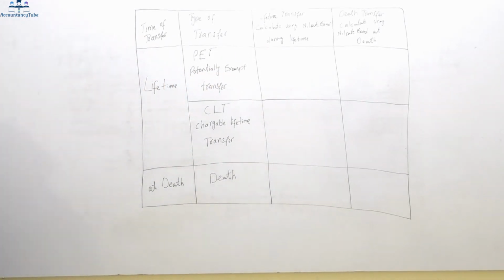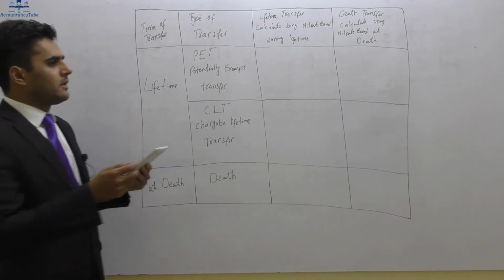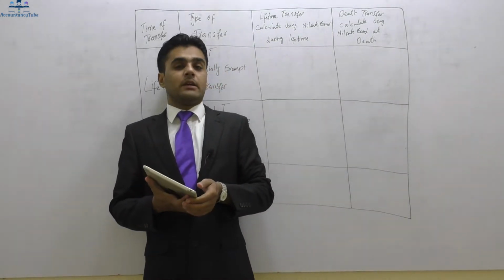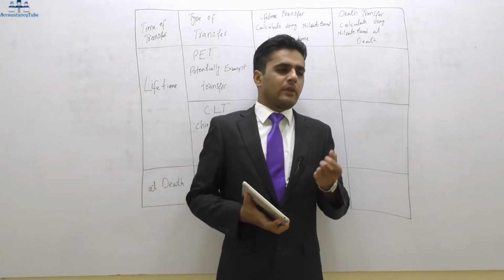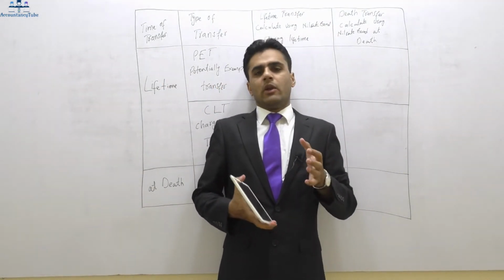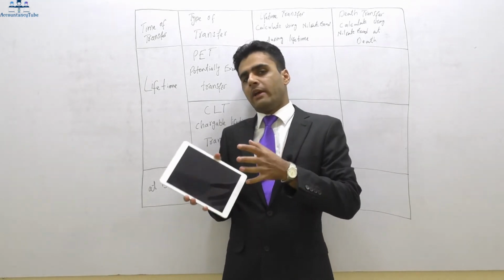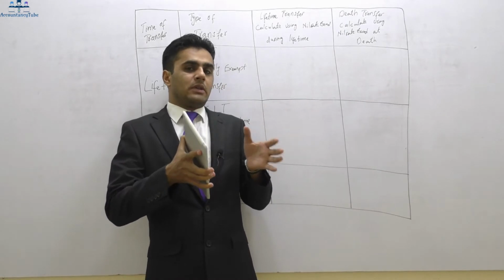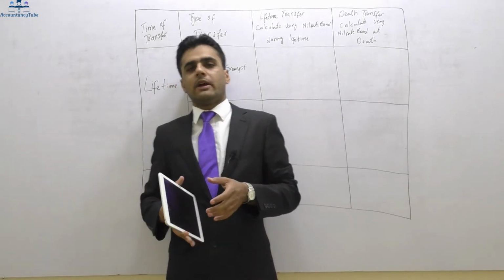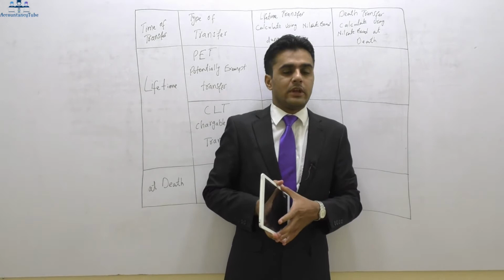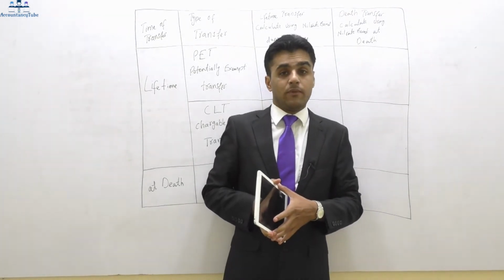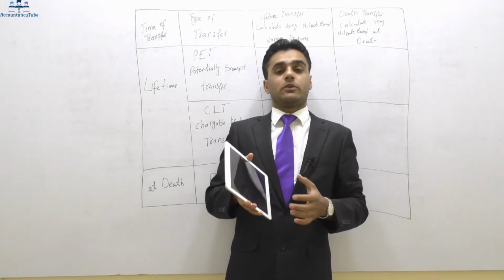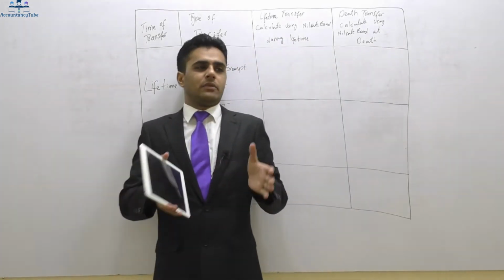In this video lecture we are going to look at inheritance tax. We've already finished our income tax and capital gains tax. Now capital gains tax is more related to inheritance tax, because sometimes the same transactions will have an effect in both inheritance tax and capital gains tax. Both of them are capital taxes. They are not tax on the income, they are tax on the capital. So that's why they will have similar transactions.